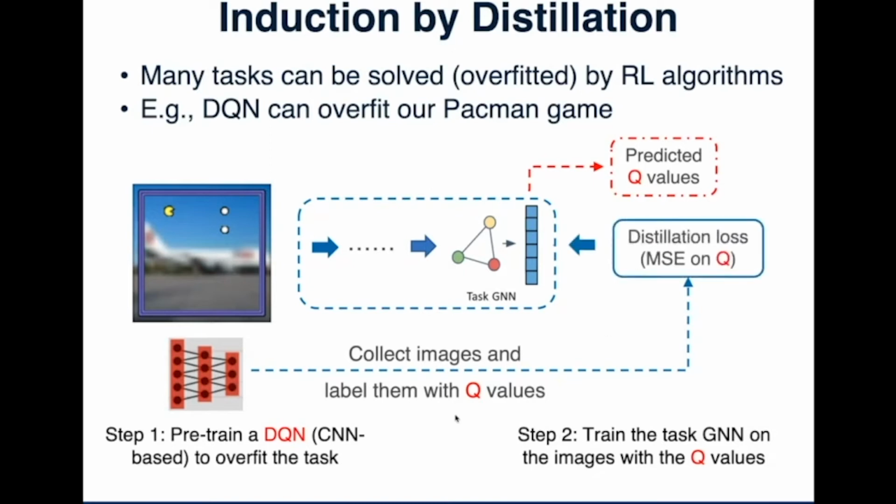And then because we have the Q values as labels, we can calculate the MSE between the predicted Q values and labels. We call this loss the distillation loss. In this way, we actually convert a reinforcement learning problem to a supervised learning problem. The network can get much denser supervision signal on every input image and greatly reduce the optimization difficulty.